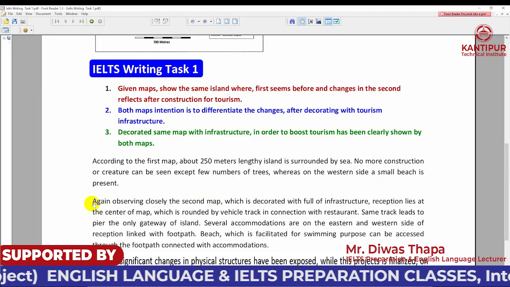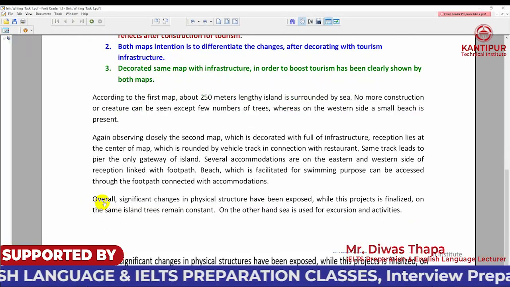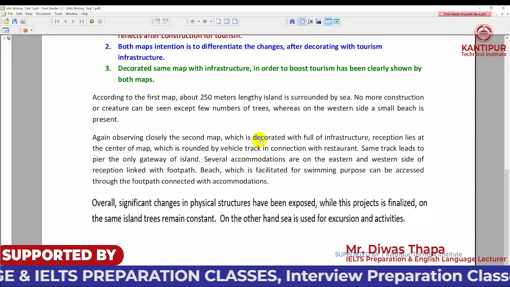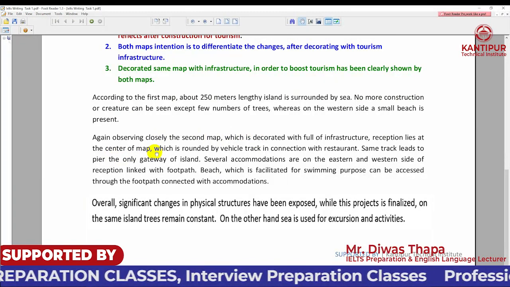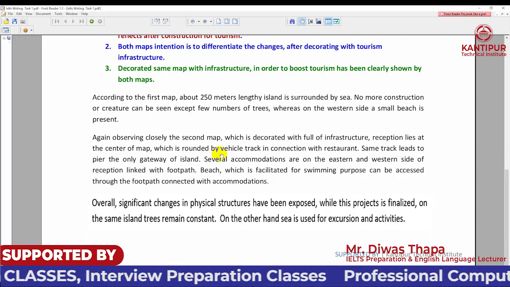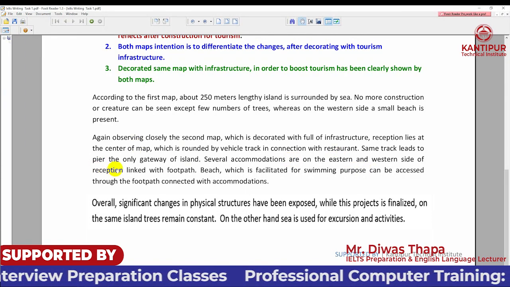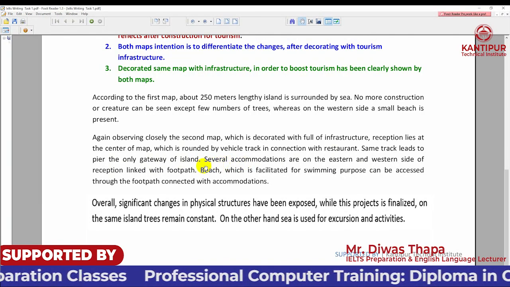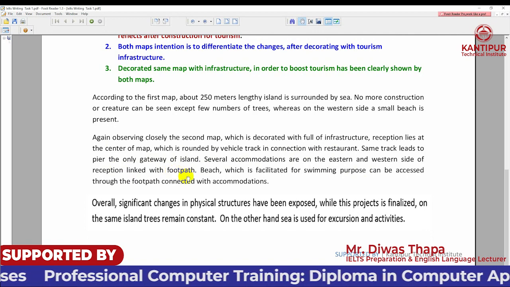And let's move to the second figure. Here again, observing closely the second map, which is decorated with full of infrastructure. Reception lies at the center of the map. You can see the reception at the center of the map, which is surrounded by a vehicle track, connected with a restaurant. The same track leads to the pier, the only gateway of the island, and several accommodations are on the eastern and western side of the reception, linked with a footpath.